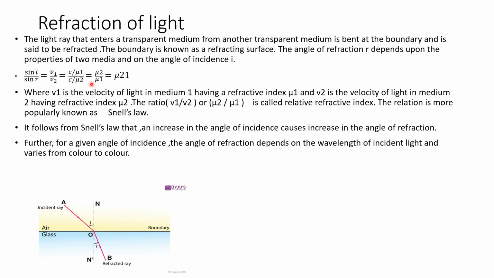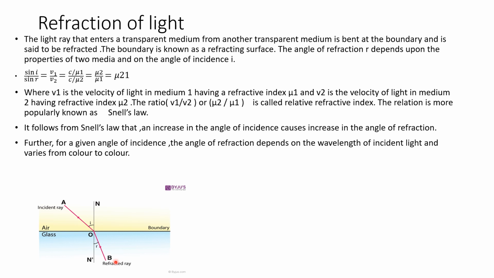To understand refraction of light, let us consider this light ray AO, which is incident at the air-glass boundary. Medium 1 is air, medium 2 is glass. The light ray AO is entering from air to glass. When the light ray enters from one transparent medium to another transparent medium, it bends at the boundary. See, the light is bending. It is not going straight, but it is bending when it enters the medium glass.